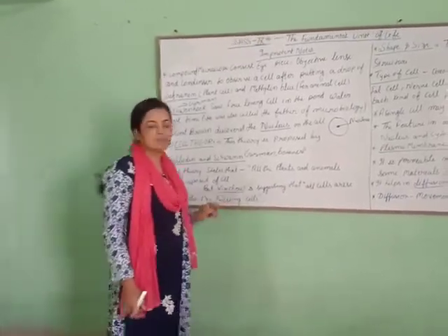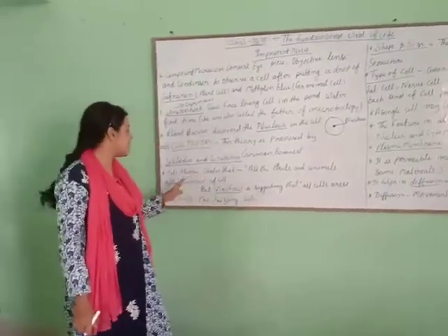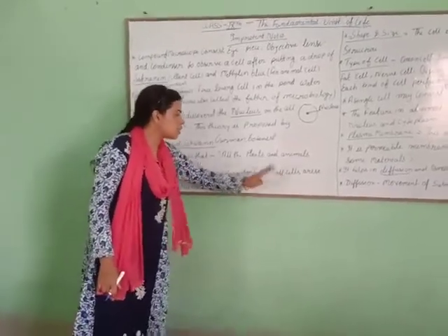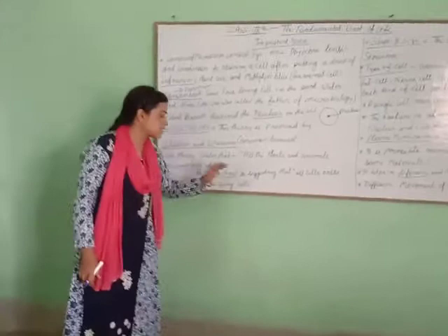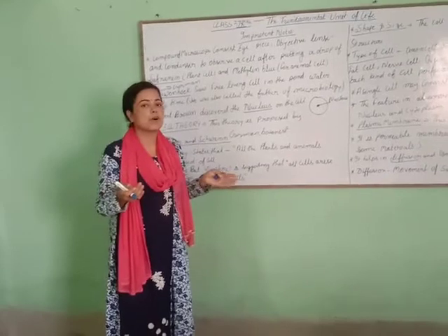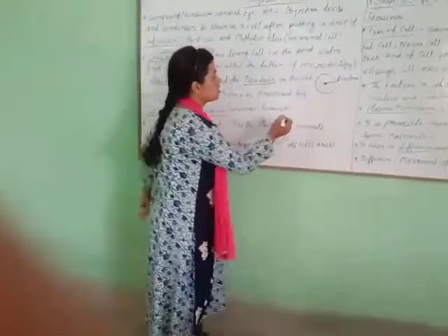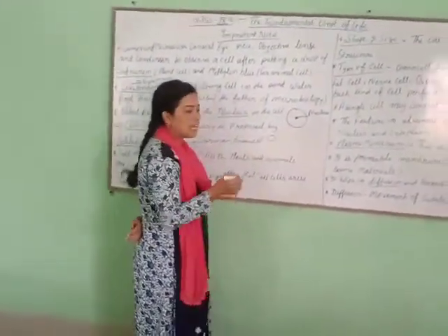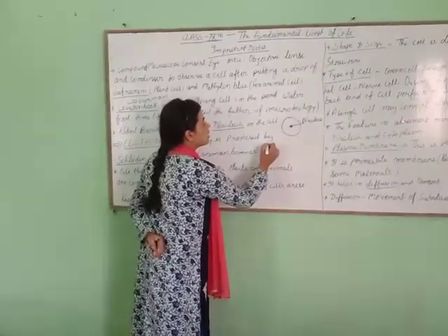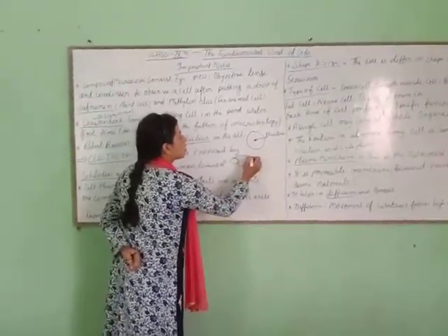But Virchow, also a German botanist, was not satisfied with Schleiden and Schwann. He said that all cells arise from pre-existing cells. Suppose this is the first cell, and when it gets nutrition and other things, it makes another cell, and this process keeps going on.